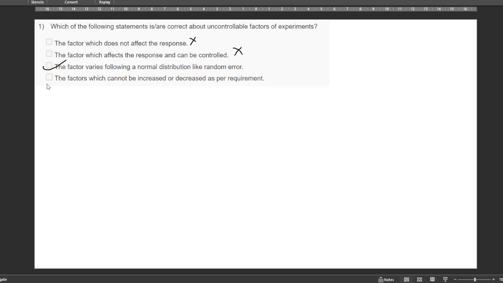But what if you conduct the experiments in ambient conditions, where whatever the weather changes, we can't do anything about it? Those factors are also uncontrollable. So these two are the correct answers.